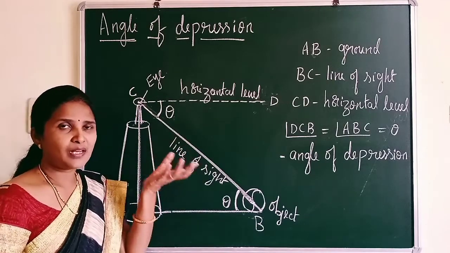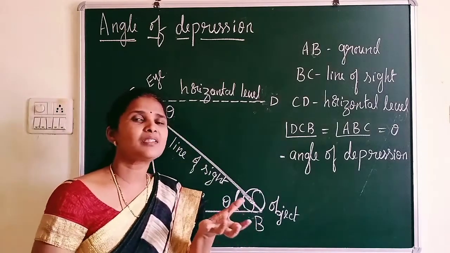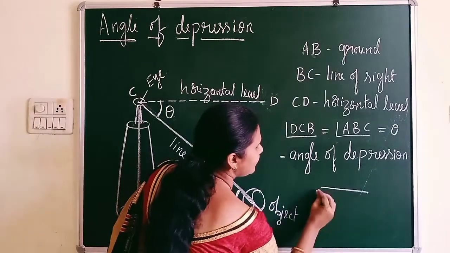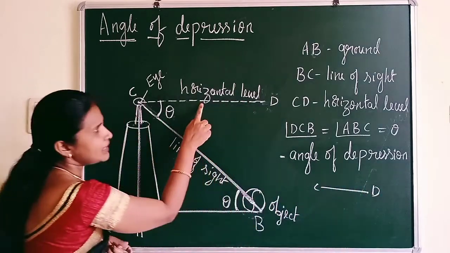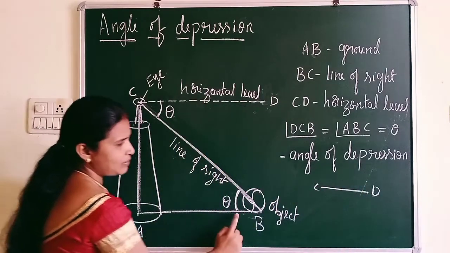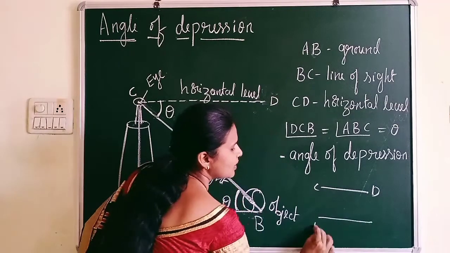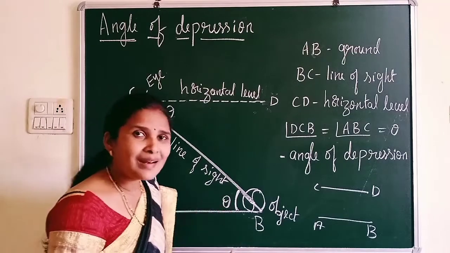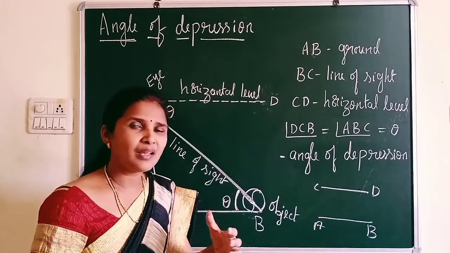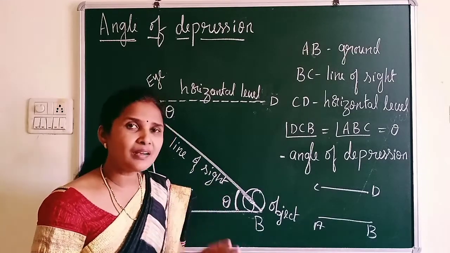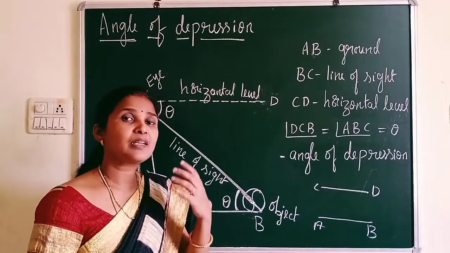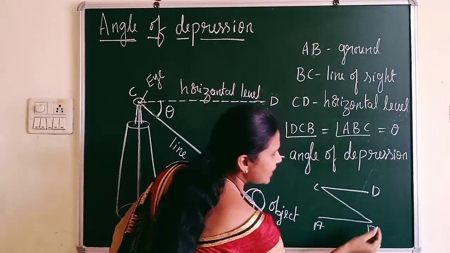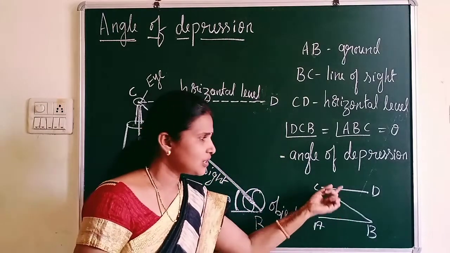Why are they equal? Can you explain? You have already learned this in previous classes. Let me draw here. CD is a horizontal level and AB is the ground. Can you observe what type of lines these are? Yes, these are parallel lines. You already learned that whenever parallel lines come, there are three concepts: alternate angles, corresponding angles and co-interior angles. And CB is a line of sight. Is it not a transversal for these two lines?